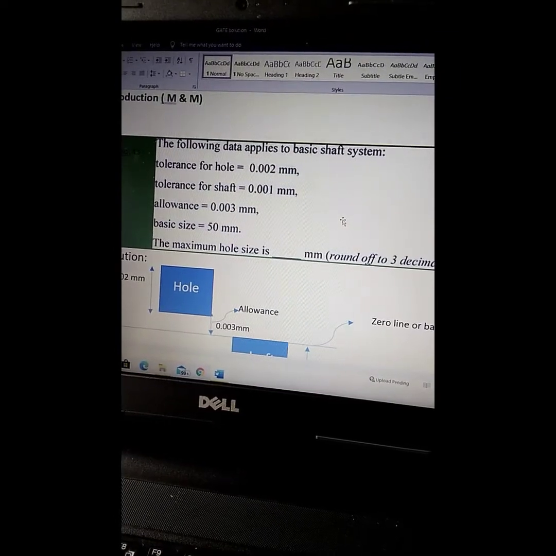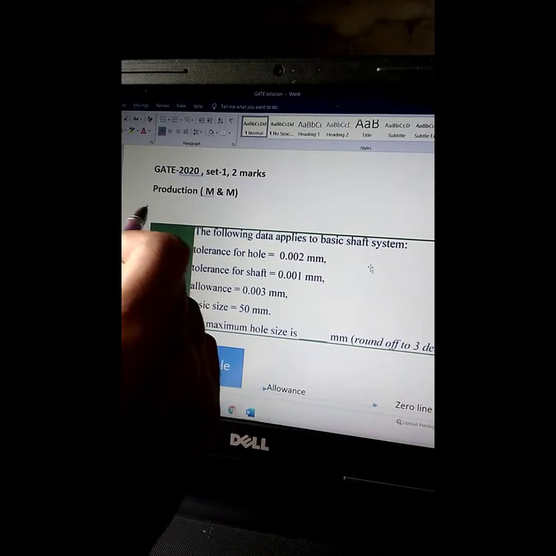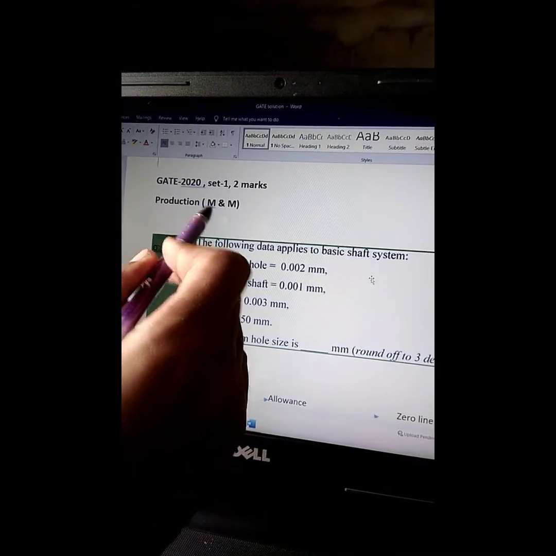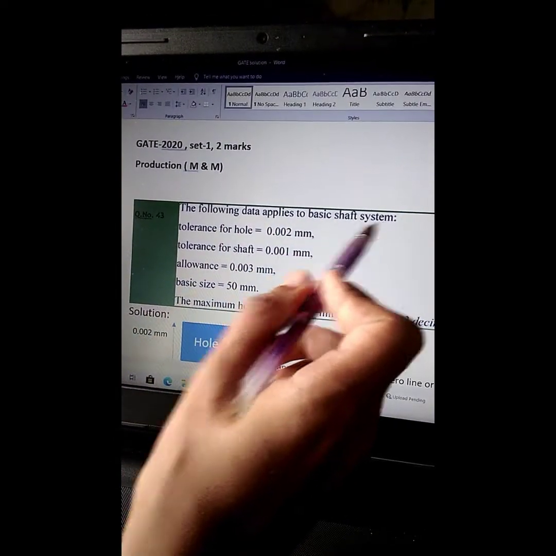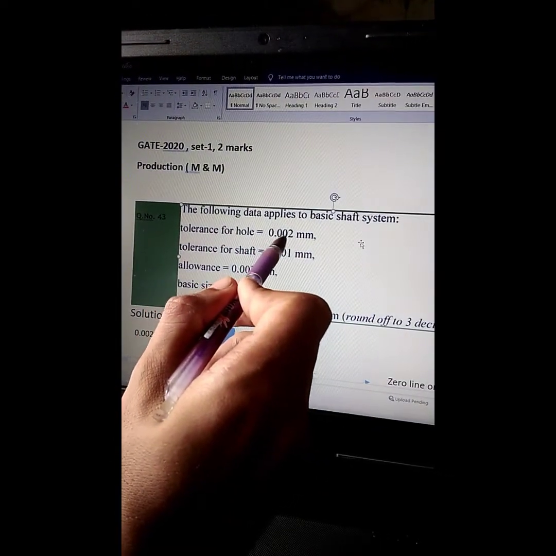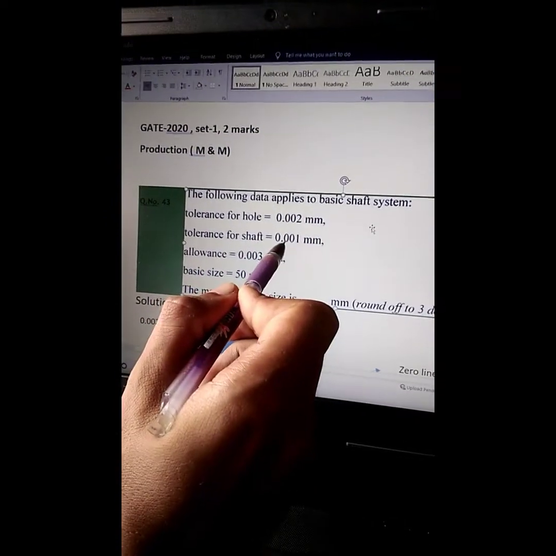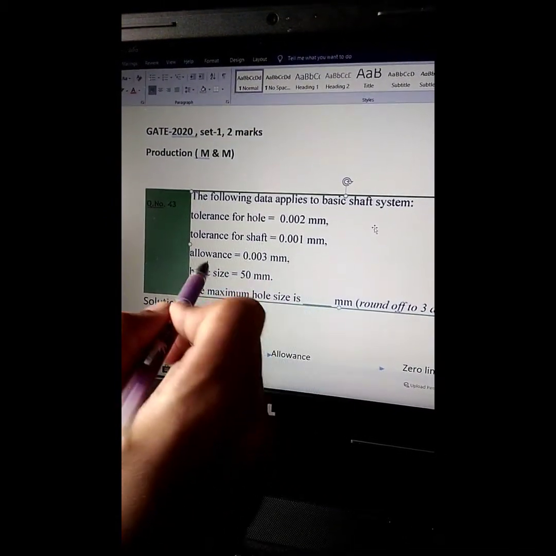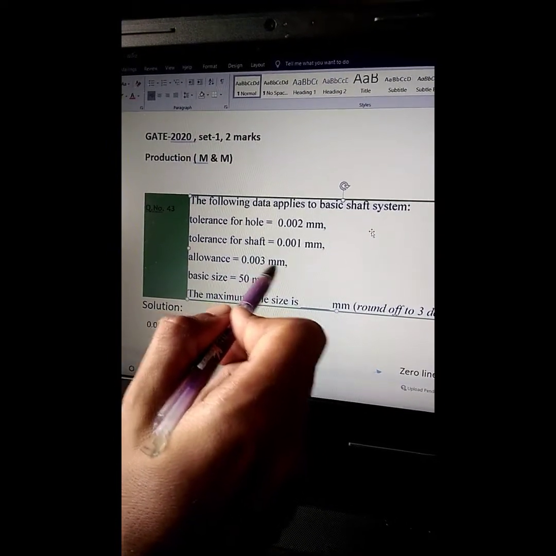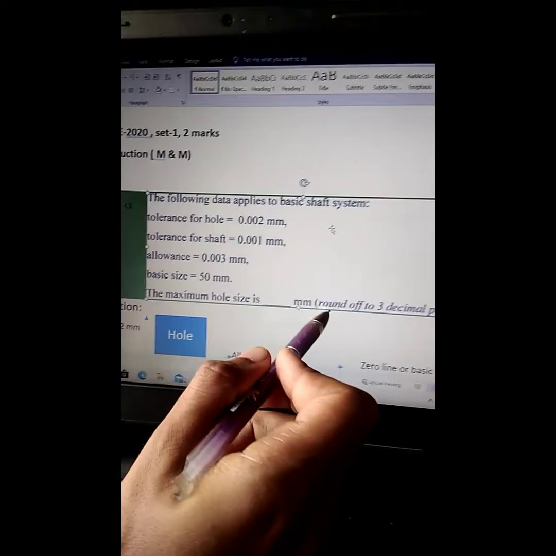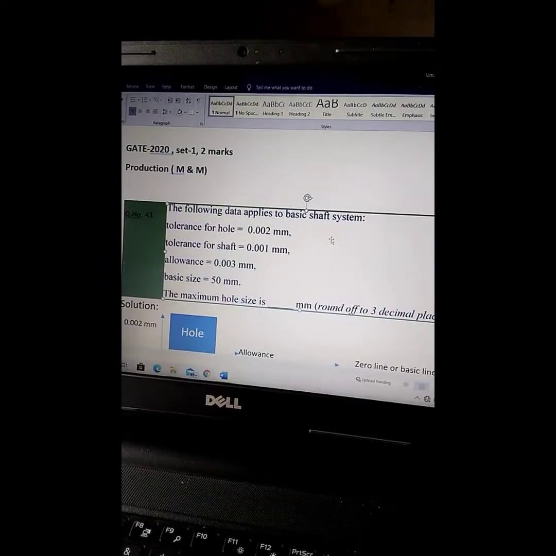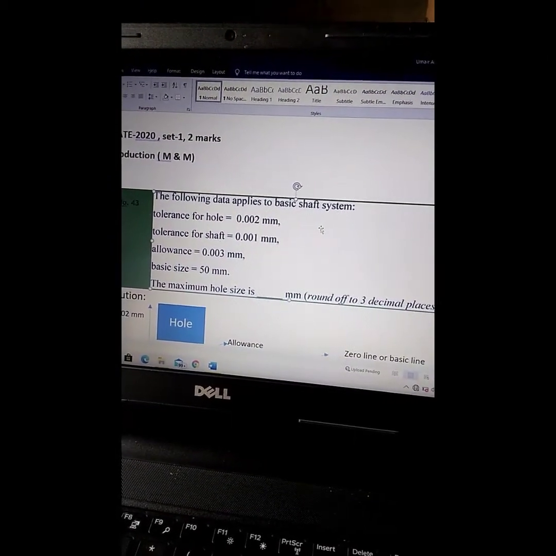Today I will discuss question number 43, which was asked in GATE 2020 for 2 marks, from the production subject. The question is: the following data applies to a basic shaft system. Tolerance for hole is equal to 0.002 mm. Tolerance for shaft is equal to 0.001 mm. Allowance is equal to 0.003 mm. Basic size is equal to 50 mm. The maximum hole size is dash mm. Round off to 3 decimal places. That is, we have to find the value of maximum hole size up to 3 decimal places.